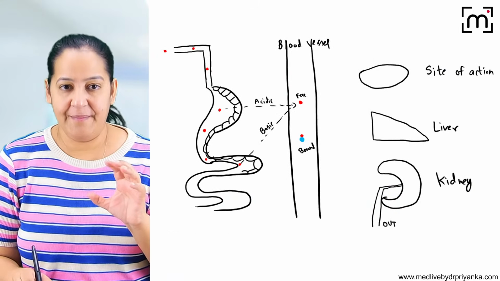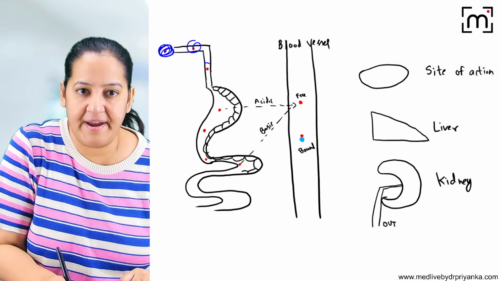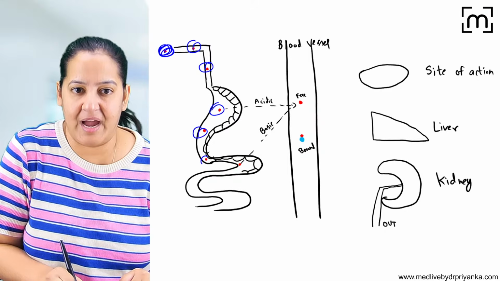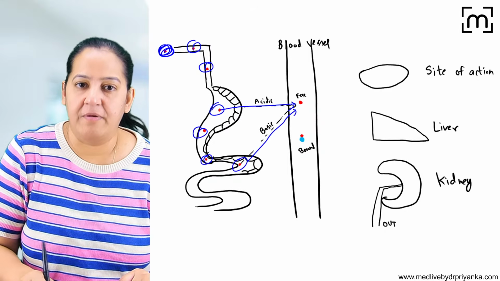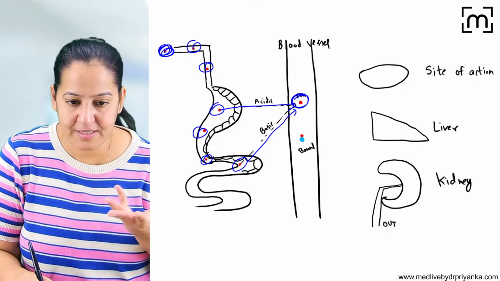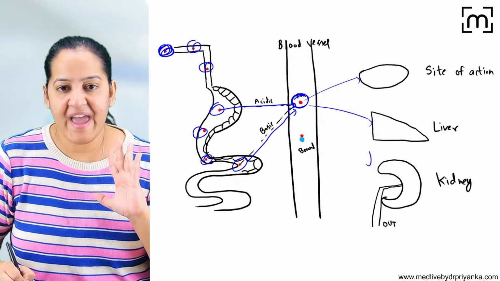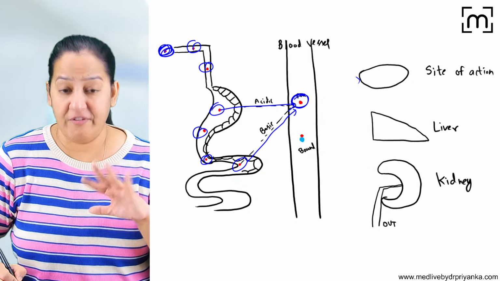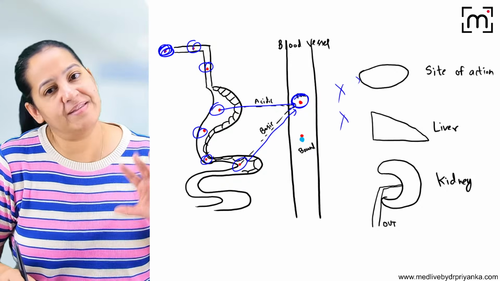Listen. Whenever the drug is taken by the oral route, it goes inside and gets absorbed. Once it reaches the blood, what does it do? It will move to multiple tissues. But if I assume it doesn't go into the tissue, although in reality it will, if I assume it remains in the blood only.